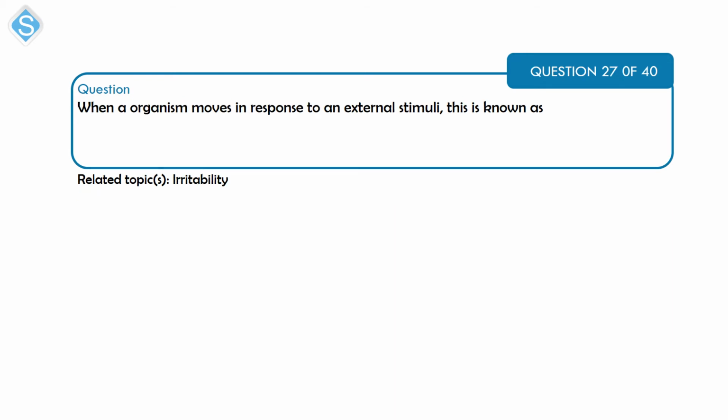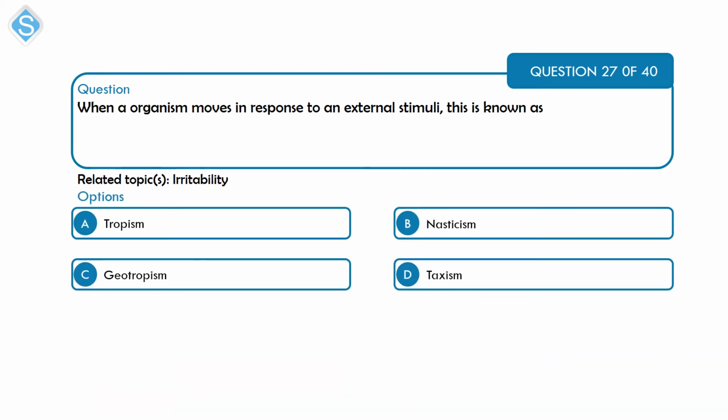Next is a question relating to irritability. When the organism moves in response to an external stimulus, this is known as A, tropism; B, nastism; C, geotropism; D, tacticism.